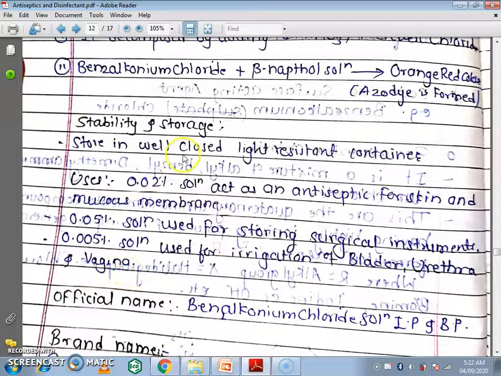These are the three uses of this compound.